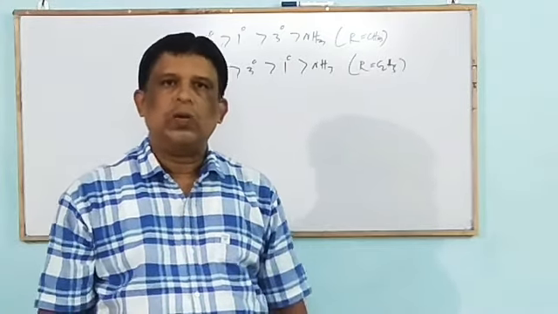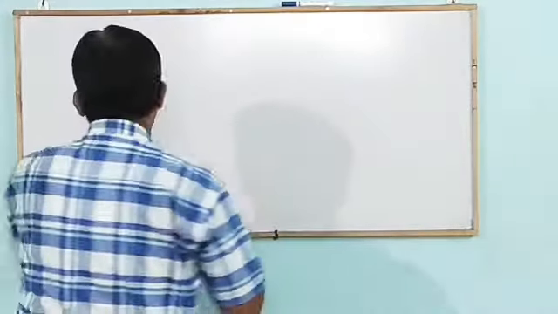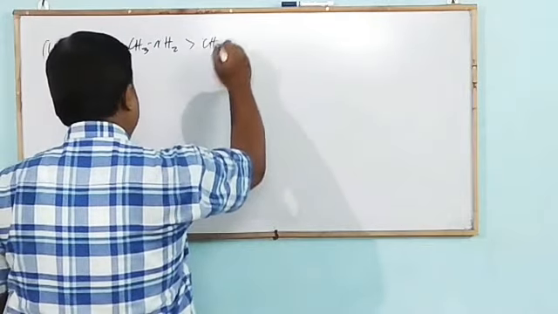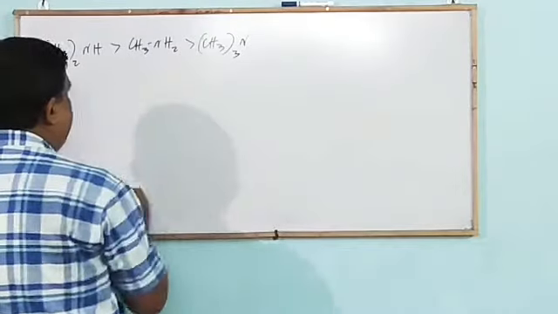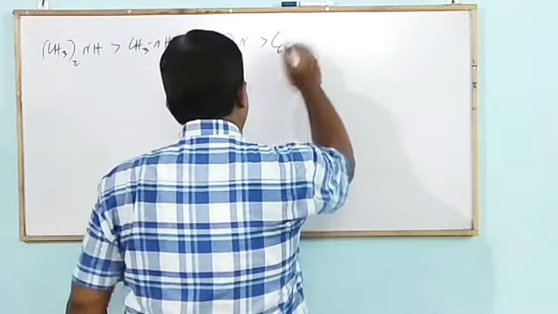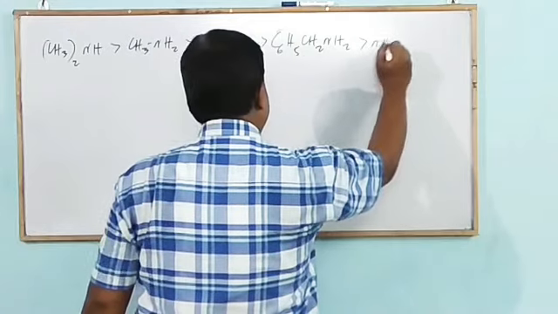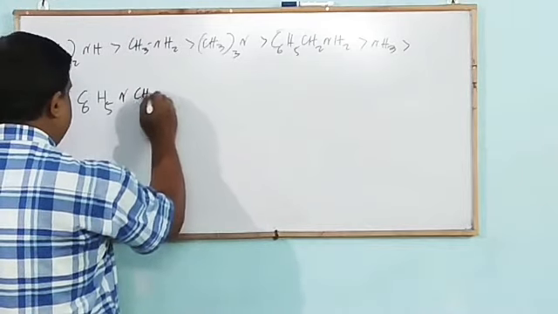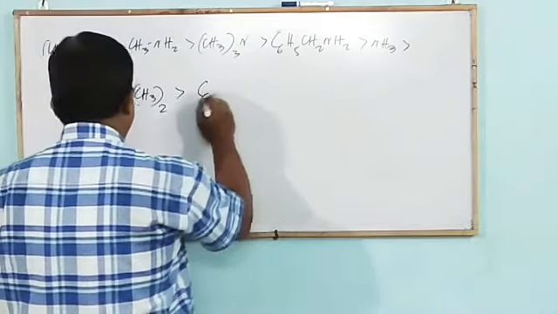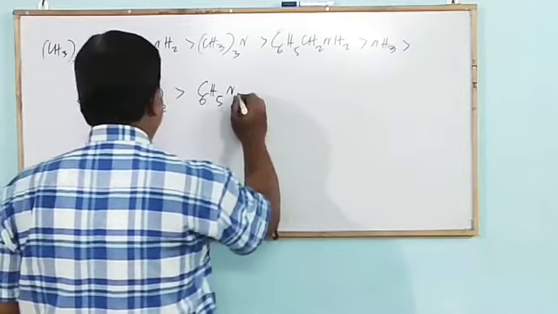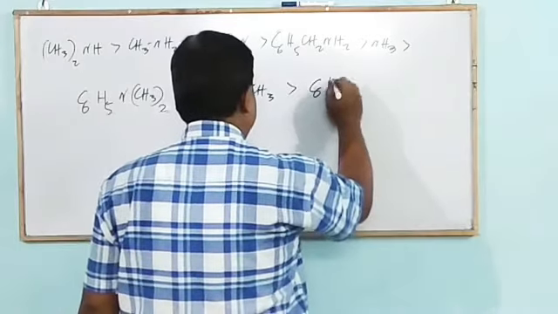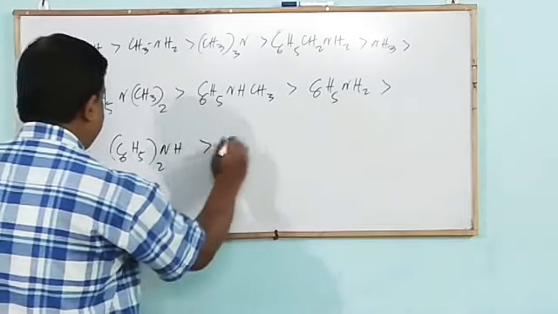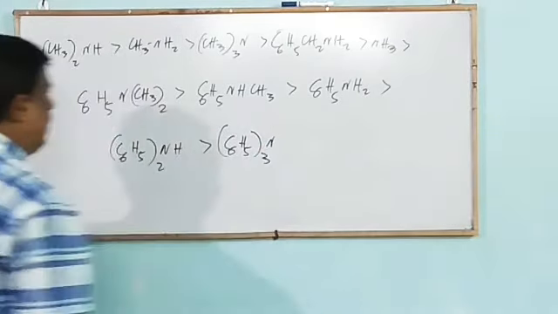Combining these, we went through some examples. The decreasing order of basic nature is: 2 degree amine, 1 degree amine, 3 degree amine, that is dimethylamine, methylamine, trimethylamine, next benzylamine, next ammonia, next N-methylaniline, next aniline, next diphenylamine, and last triphenylamine.